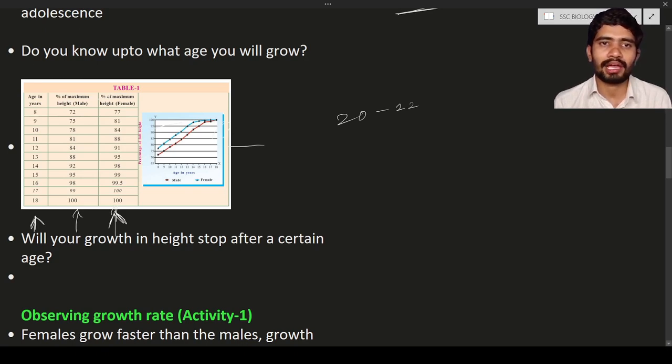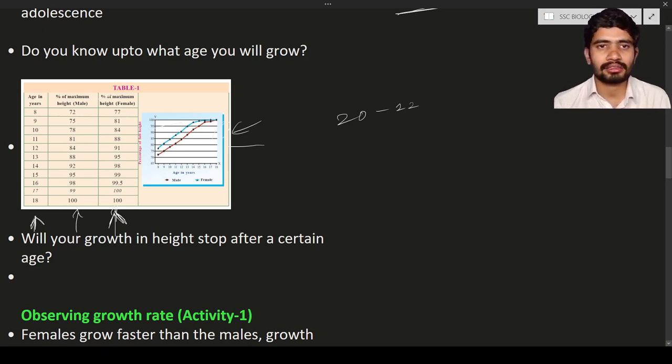The blue color line above, you can see the growth of the females. The red color line in the graph, you can see the growth of males. So in the graph, the blue line indicates the growth of the females, and the red color line in the graph shows the growth of boys. Okay, what can you understand from this graph?